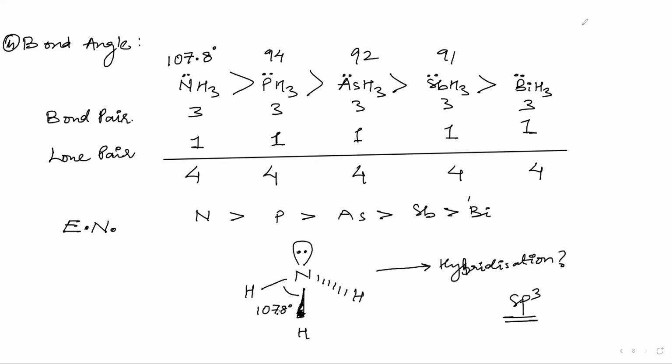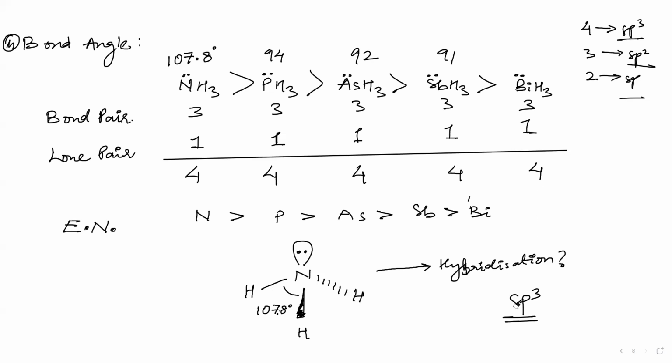Guys, I have told you, in organic chemistry also, what you have to see. You have to see the number of bond pairs plus lone pairs. If it is 4, then it will be SP3. If it is 3, then it will be SP2. If it is 2, then it will be SP. If it is 1, it will be nothing, you don't have any hybridization. So 2 is SP, 3 is SP2, 4 is SP3. This has 3 bond pairs plus 1 lone pair, so it is SP3.